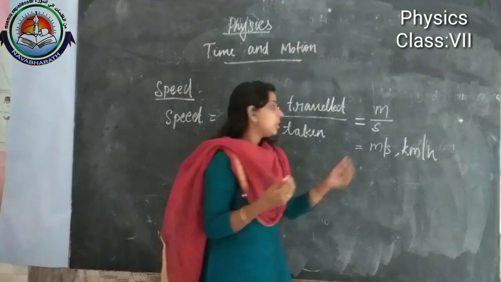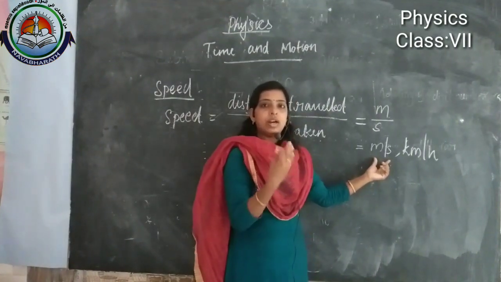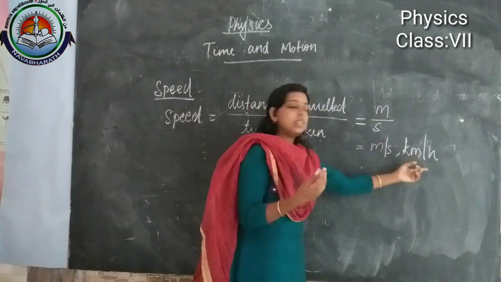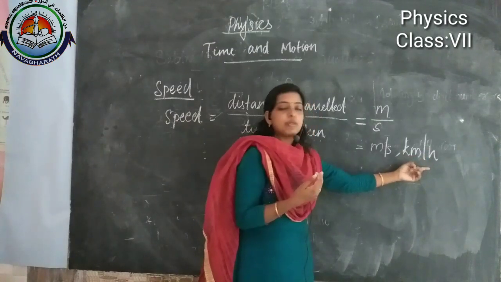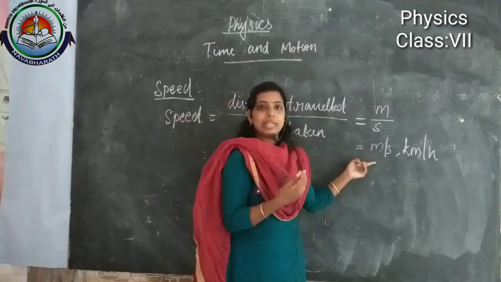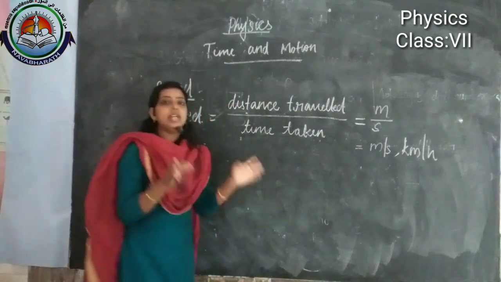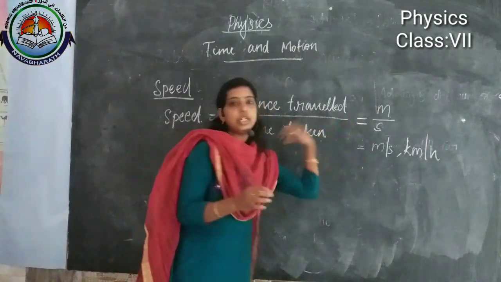In that case, meter per second is not a sufficient unit to denote it. In that case we can use the higher unit of speed. The higher unit of speed is kilometer per hour. The SI unit of speed is meter per second. So we learned about speed, the formula for finding the speed and the unit of speed.